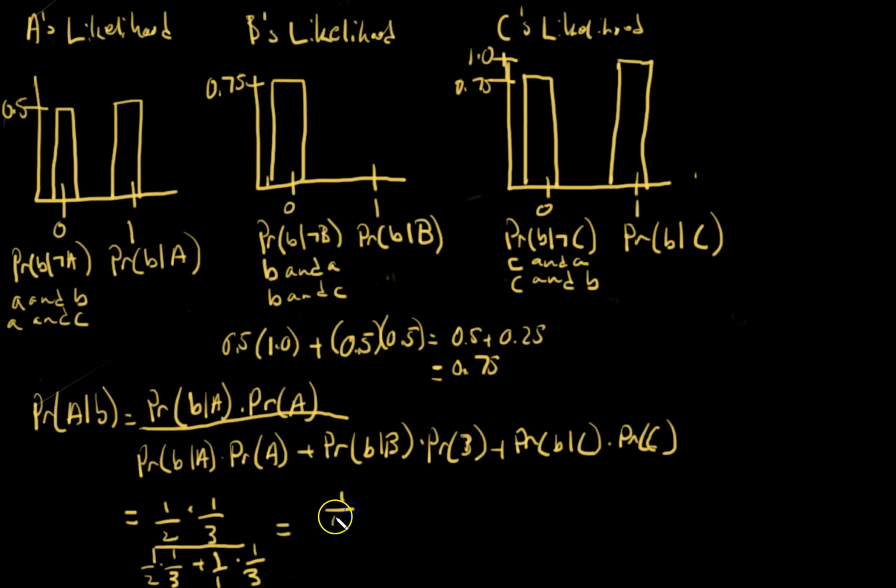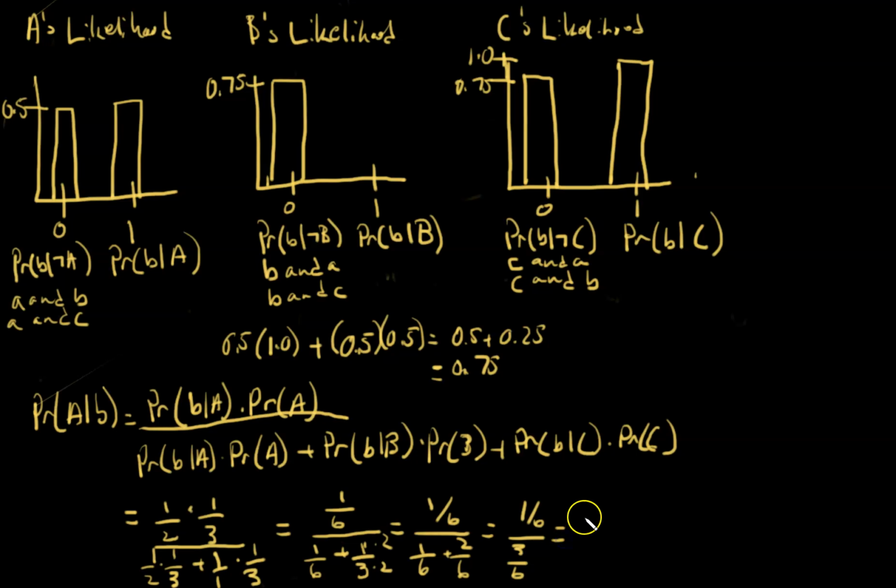So then we have 1/6 divided by 1/6 plus 1/3. And that's equal to 1/6 divided by, if we multiply both top and bottom by 2, 1/6 plus 2/6, which is equal to 1/6 over 3/6, and that is the same as 1/6 times 6/3.